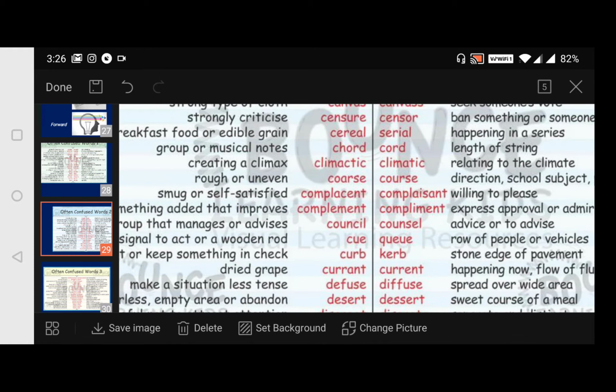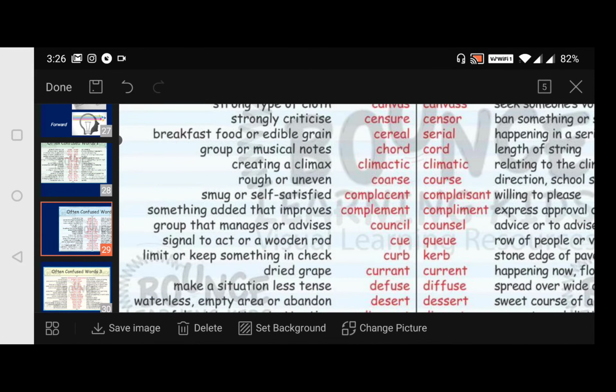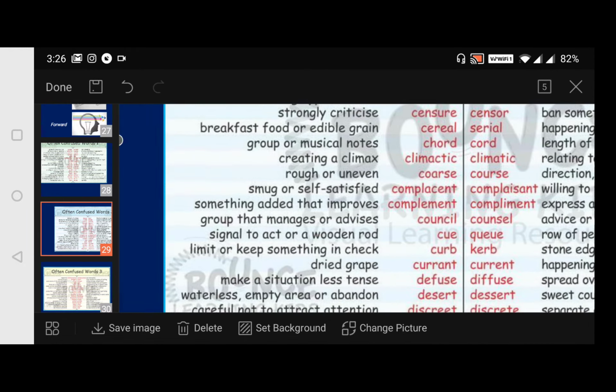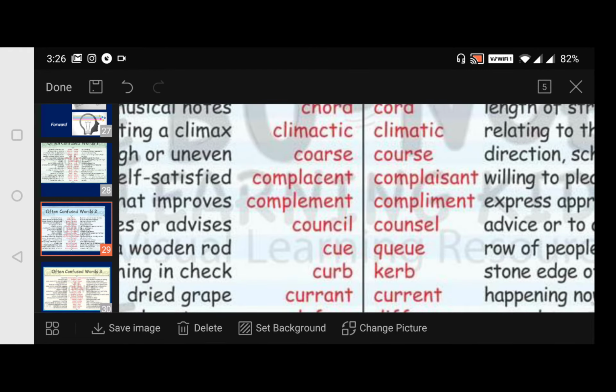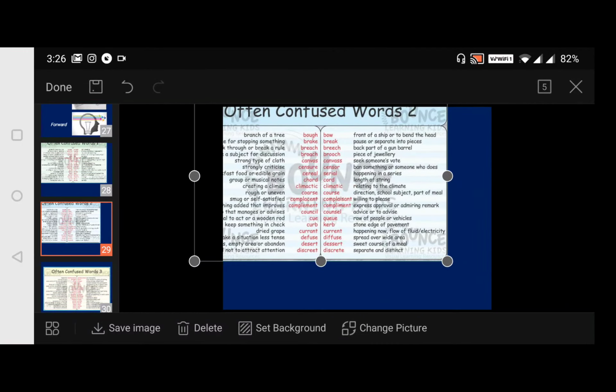Council is a group that manages or advises. We say them as a council. And counsel is to advise or give some suggestion. That we say as counsel. Look here.